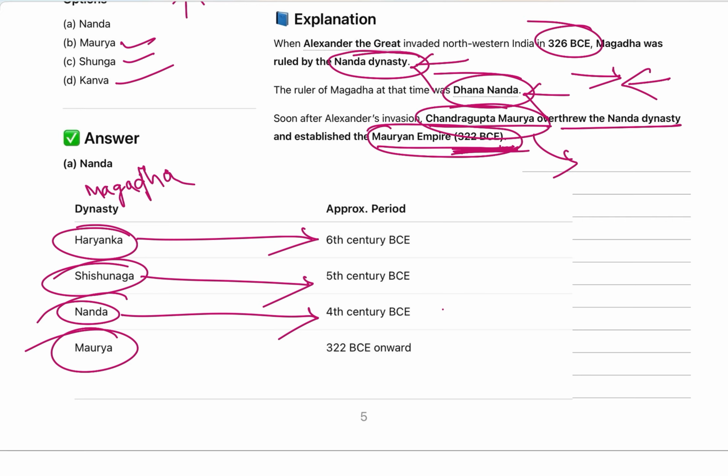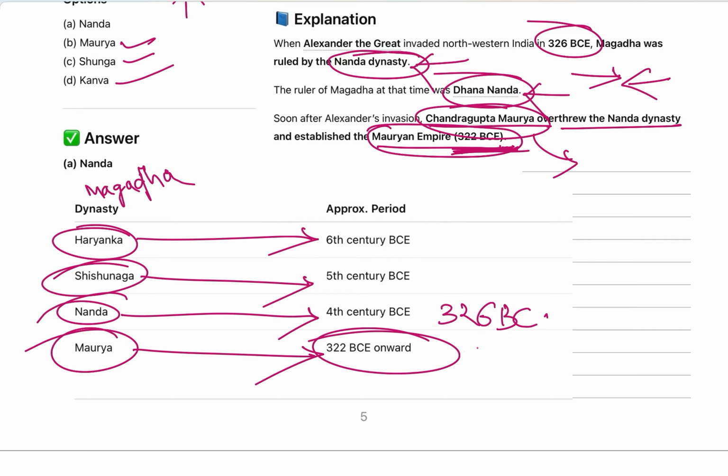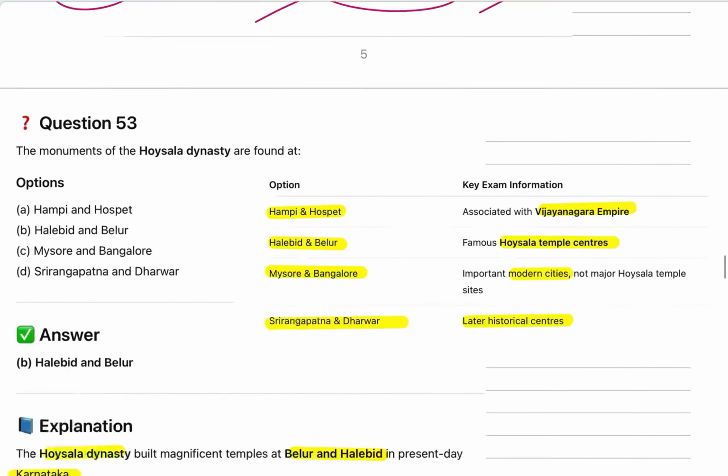During this dynasty, in 326 BCE, Alexander attacked India, and after that the Mauryan Empire was established in 322 BCE by Chandragupta Maurya, overthrowing Dhanananda with the help of Chanakya.